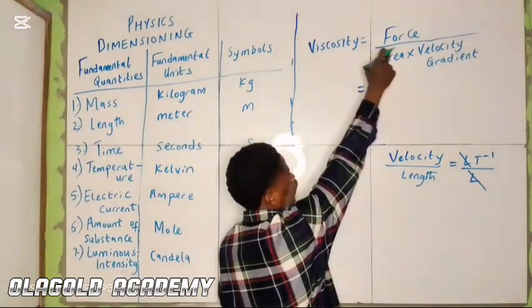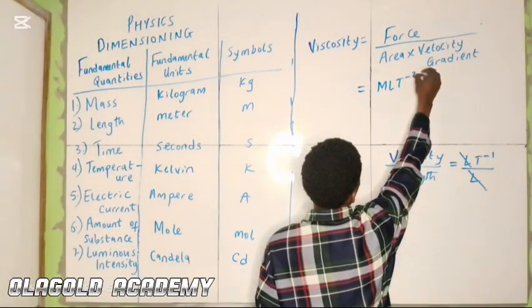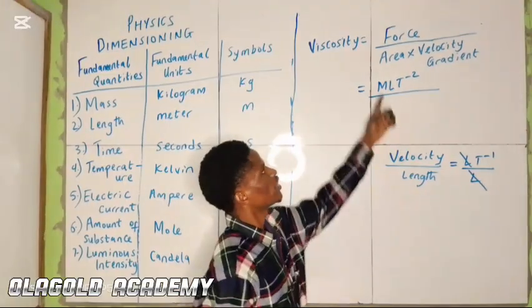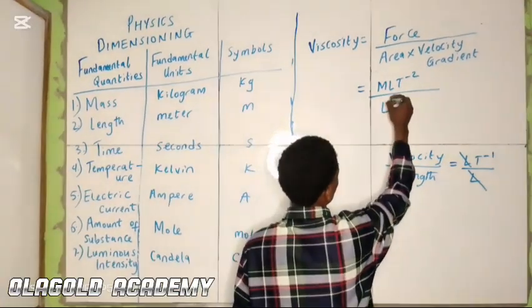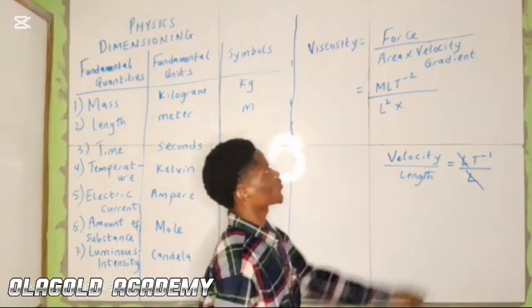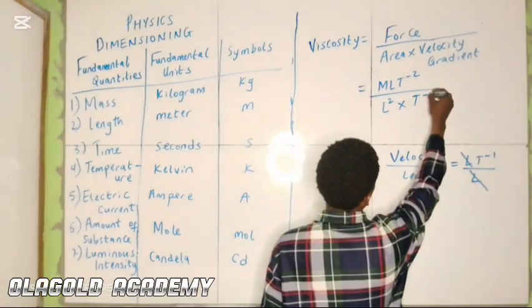The dimension for force is MLT^-2, over the dimension for area, L squared, multiplied by the dimension for velocity gradient, T^-1.